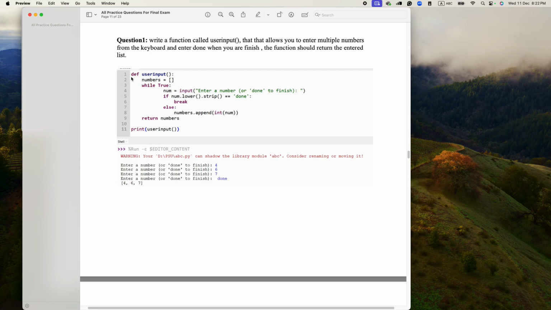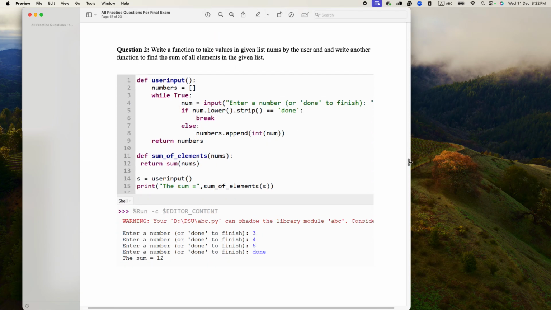This is the first part of the question, and the first part is always the same: write a function to take values in the given list by the user. Then I ask you to write another function to find the sum of all elements, so you write another function to take the sum of the elements.